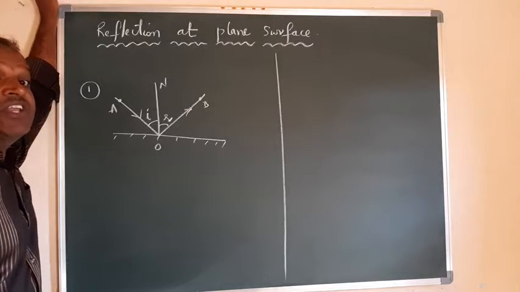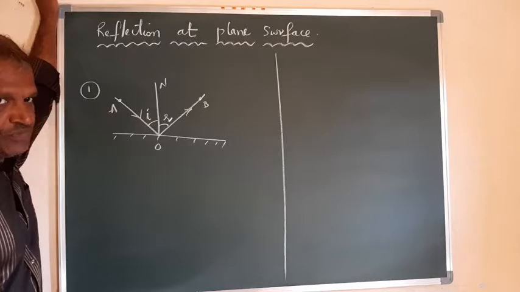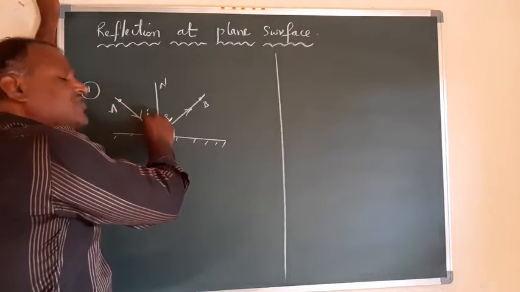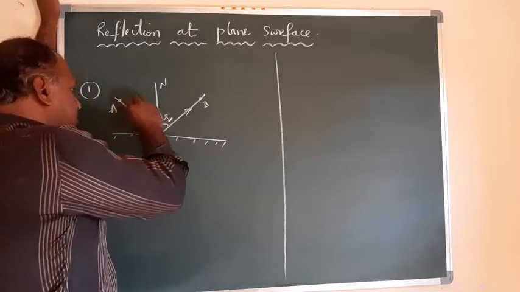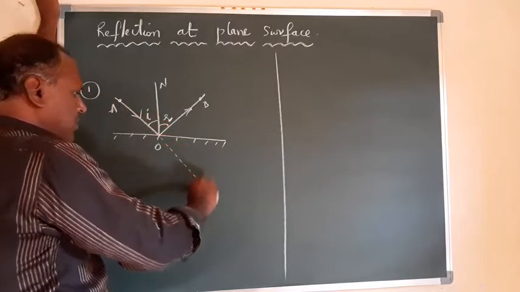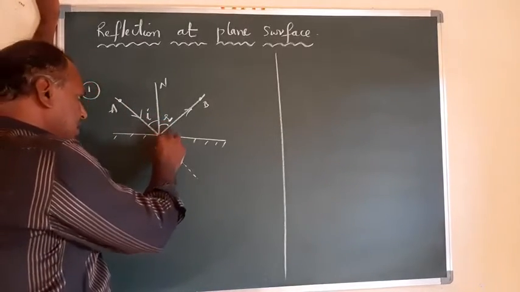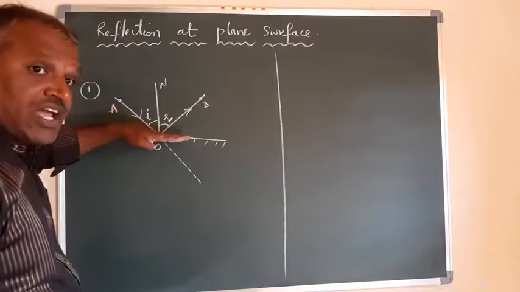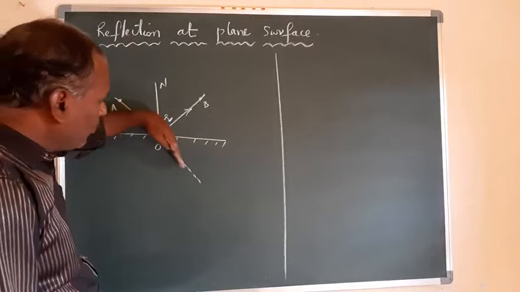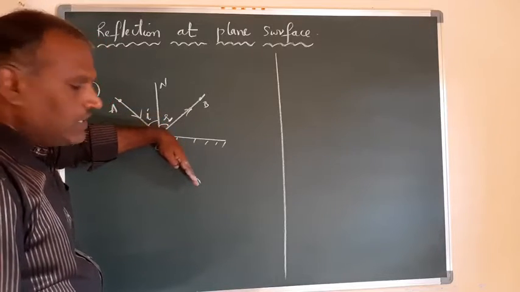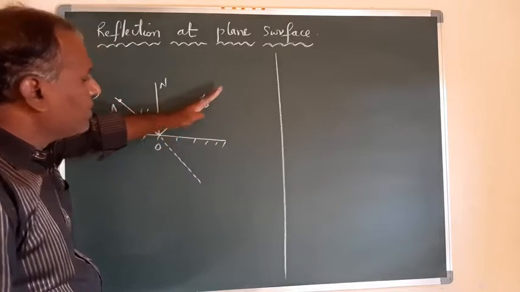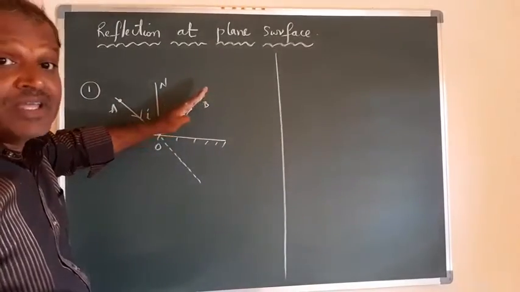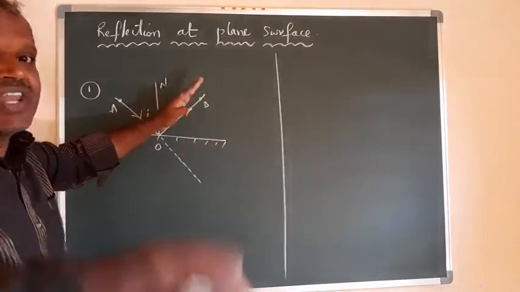Here, the ray of light initially is coming in which direction? This is AO, the direction of the incident ray. So this is what you can observe, the direction of the incident ray. In this direction, the ray should propagate. But because of the interaction of this light with matter, it is no longer propagating in this direction. Its direction changes to OB. That means it is deviating. It changes its direction.